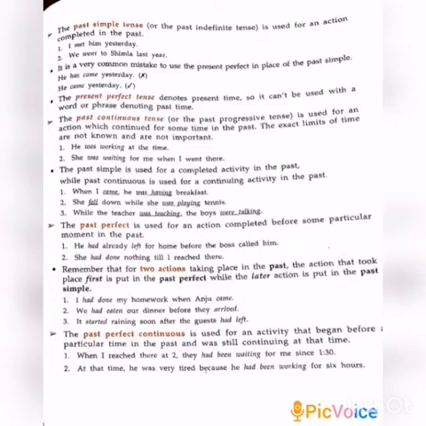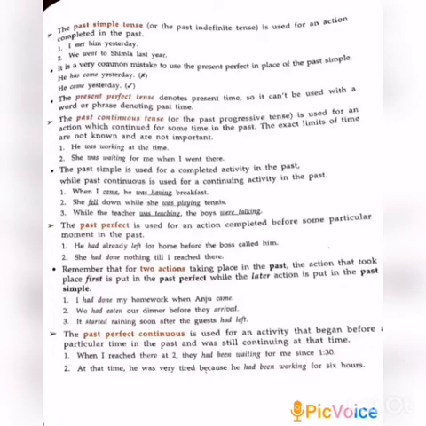See the example: When I came, he was having breakfast. Here came is known as the V2 form. Was having is continuous. She fell down while she was playing tennis. And the third one: while the teacher was teaching, the boys were talking. There are two times; it is a continuing verb action.